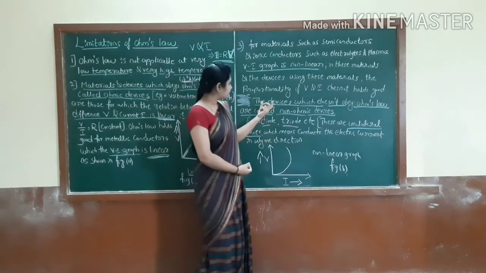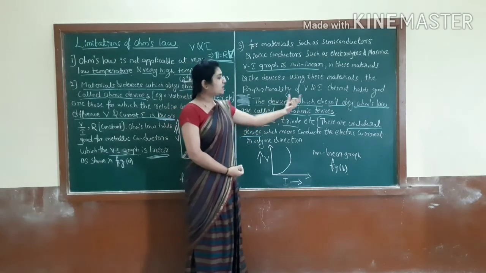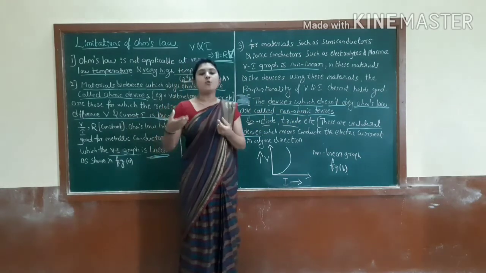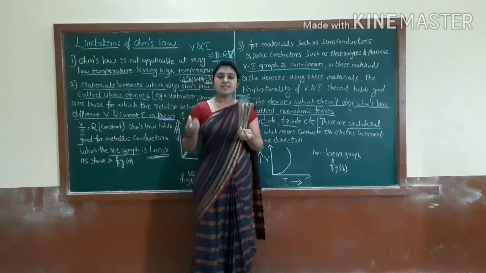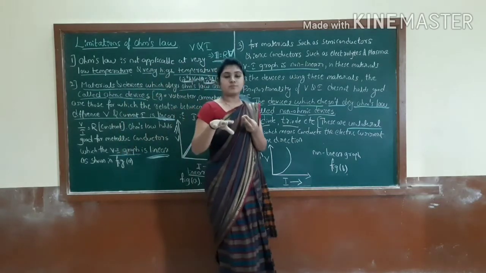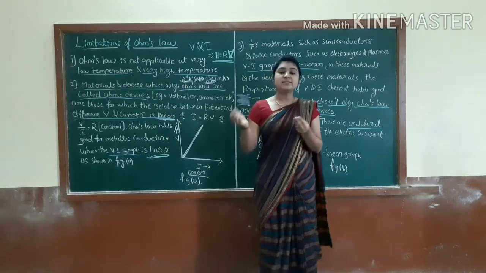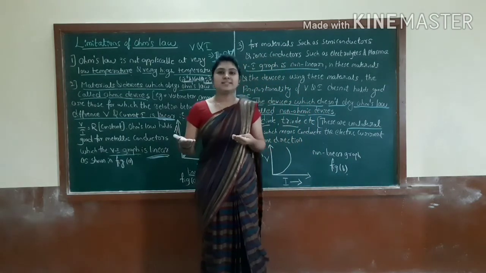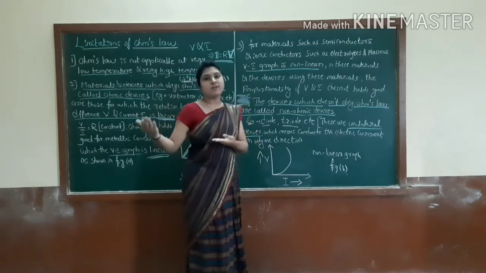Okay. Then the devices which don't obey Ohm's law are called non-ohmic devices. Here the devices obey Ohm's law, but the devices which don't obey Ohm's law are called non-ohmic devices.